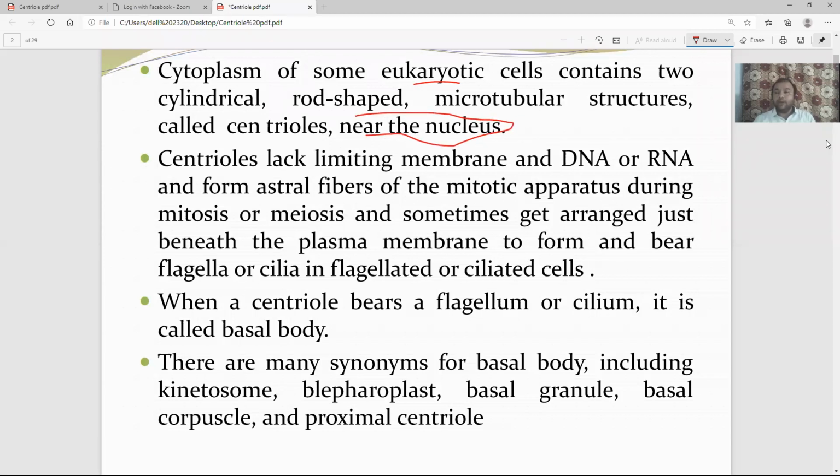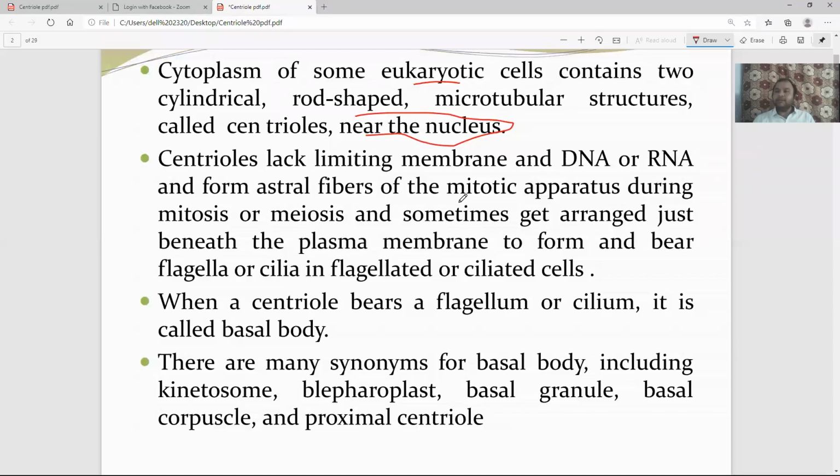Centriole does not have a membrane like Golgi has, like mitochondria has. That way, it does not have any limiting membrane. Neither does it have DNA nor RNA, so it is devoid of any genetic material. Certain cell organelles like mitochondria and plastids have DNA, but here it does not have any such genetic material.